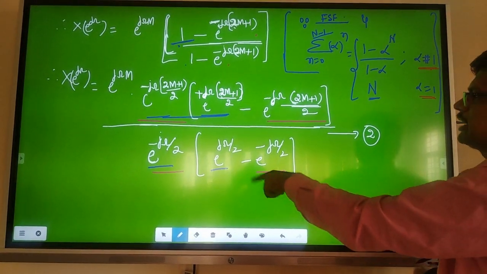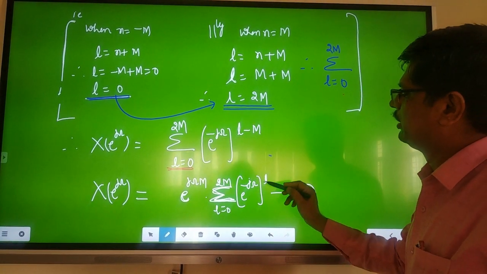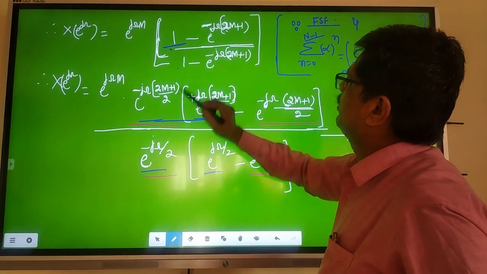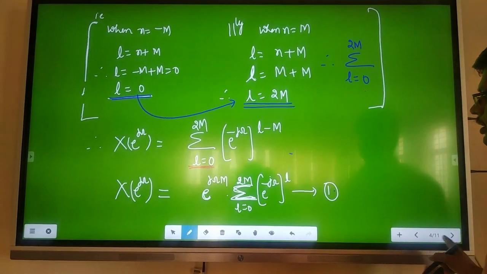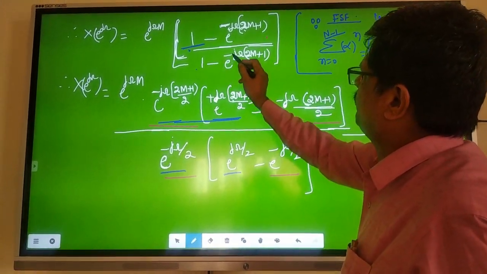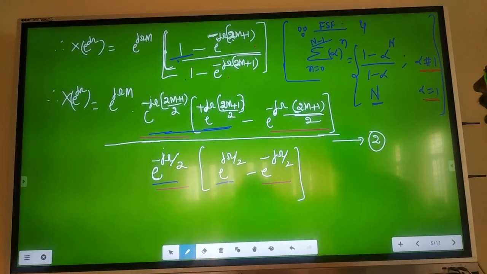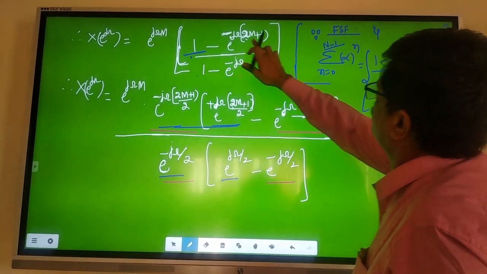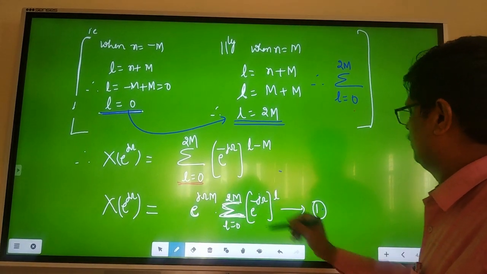Now what will happen? Your answer: here alpha is e power minus j omega. So 1 minus alpha means 1 minus e power minus j omega, and the numerator is 1 minus alpha to the power of the next term after 2M, which is 2M plus 1. That is what I am writing: 1 minus e power minus j omega to the power 2M plus 1, divided by 1 minus e power minus j omega. This is alpha to the power N, that's why 2M plus 1 is coming. Here, alpha means this value only.